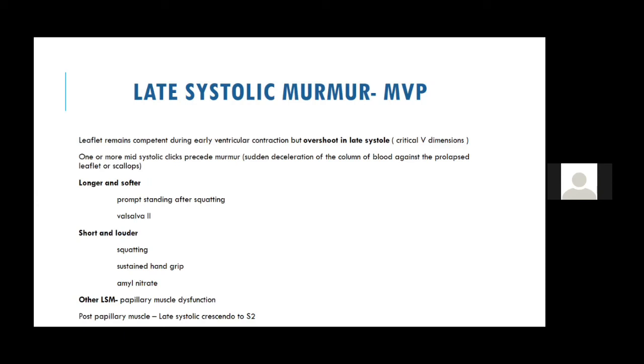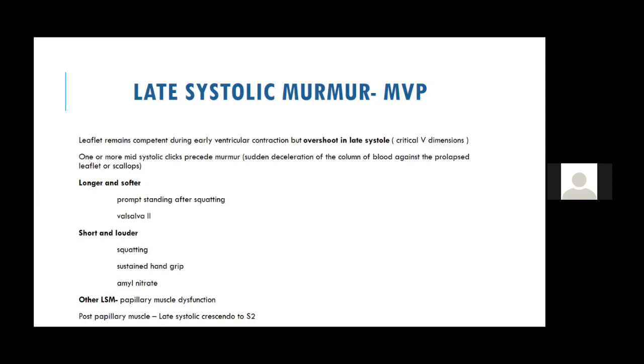However, anything where the LV cavity size increases, like amyl nitrate, squatting or handgrip, the prolapse happens later. And that is why the click goes away from the first heart sound, and you get a shorter murmur and a low-intensity murmur. So this is the typical thing about MVP.